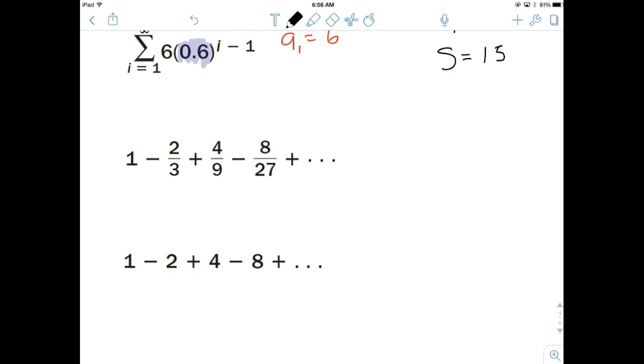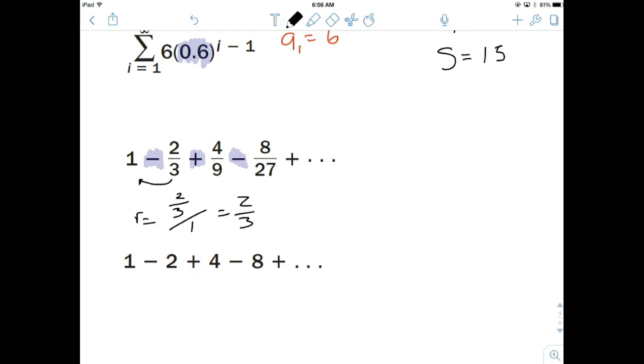Number 2, we have an alternating series. I can see that because we are changing signs. Again, the easy way to find the R value is to take one term and divide by the previous term. I think the easiest two terms are going to be these. So we've got 2/3. Divide that by 1. Well, 2/3 divided by 1 is just 2/3.